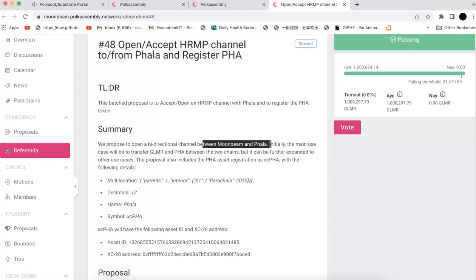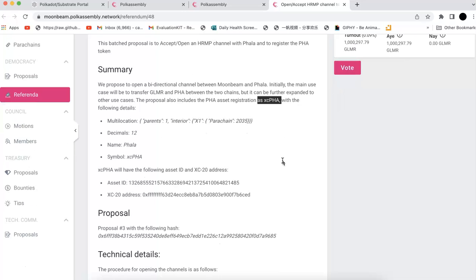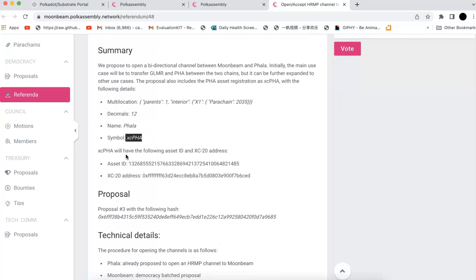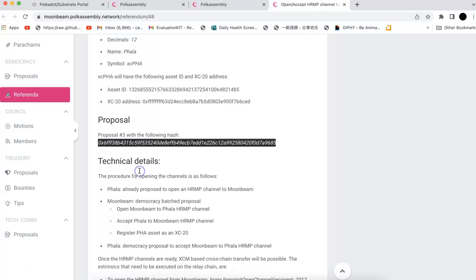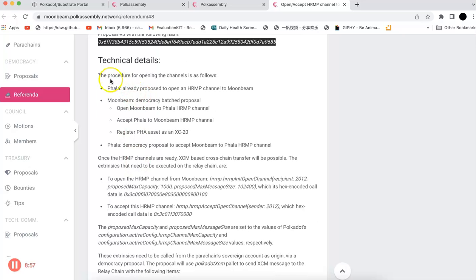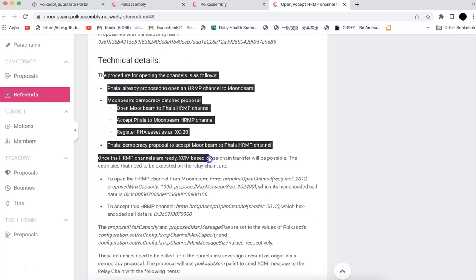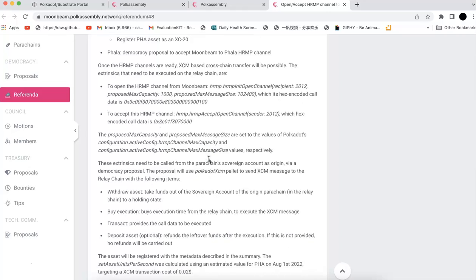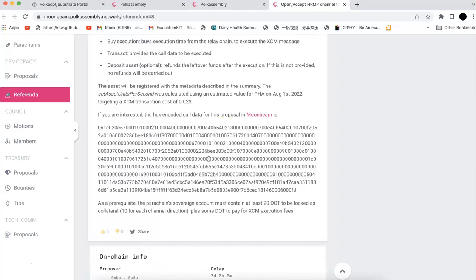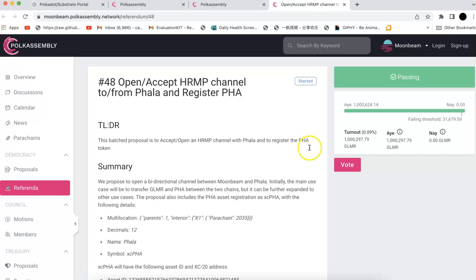Now they are going to have the token. You can now send it to Moonbeam as xcPHA, and those are all the details for the symbol xcPHA. You can see the asset ID and the XC20 address, everything with the proposal and the technical details of how they want to do that for Moonbeam and Phala. So this one, I would also want to support them.